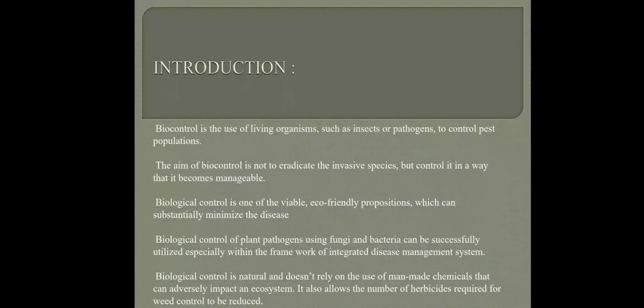So, what is biocontrol? Biocontrol, as we all know, is the control of certain diseases or certain pests by use of living organisms, and the main aim is to do it in such a way that it is sustainable and eco-friendly. Also, in biological control, we use several kinds of microorganisms, be it viruses, bacteria, or even fungi.